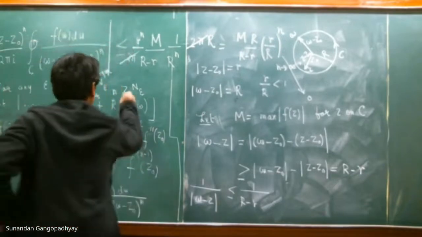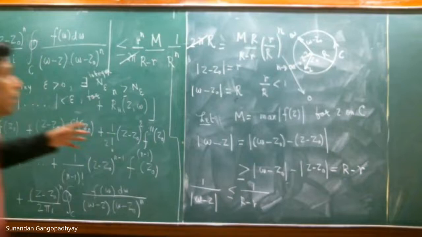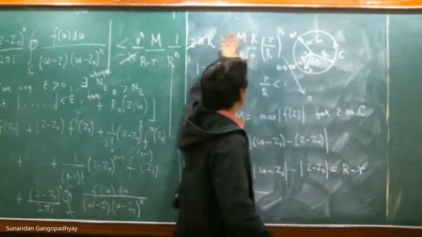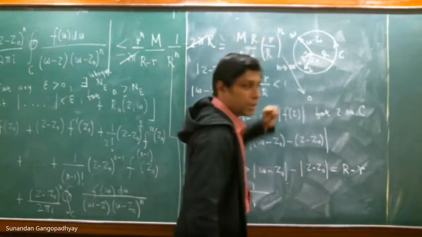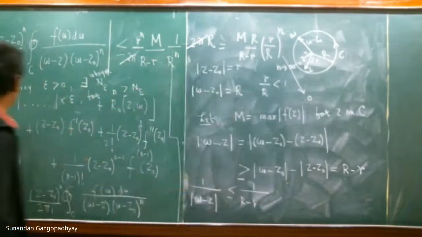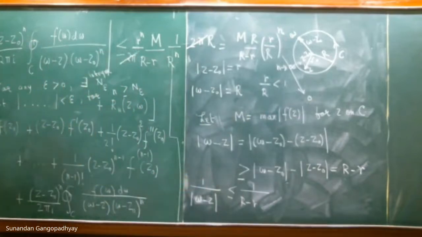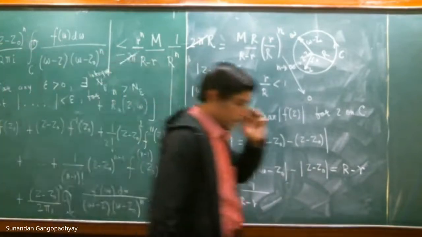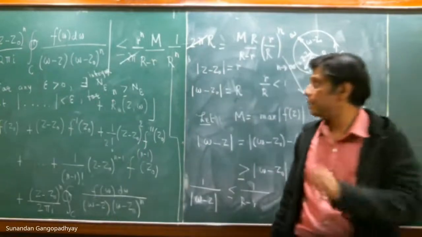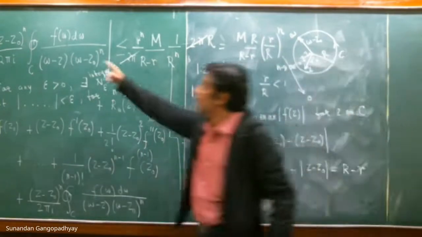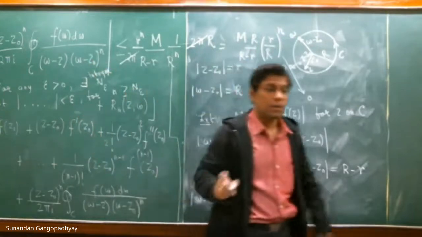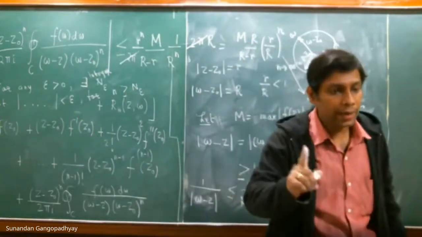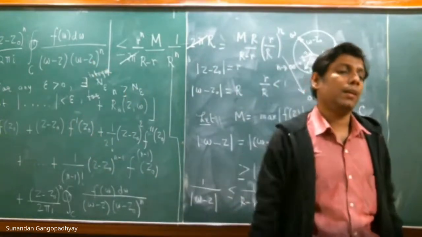So the statement that when n going to infinity, this term on the right hand side approaches 0, basically means the following: for any epsilon greater than 0, there exists a positive integer n epsilon such that this quantity less than epsilon will hold for any small n which is greater than n epsilon.